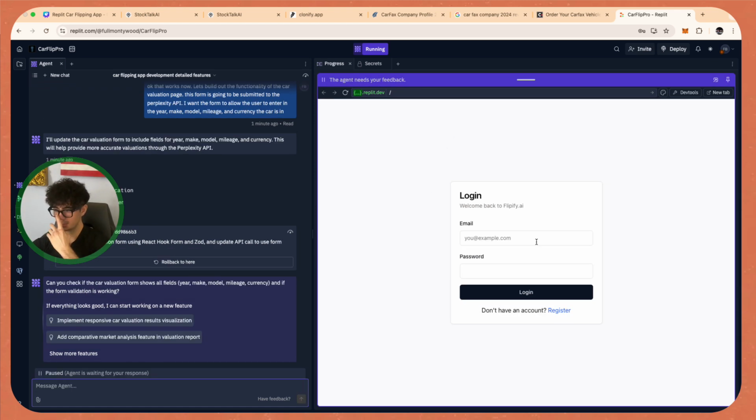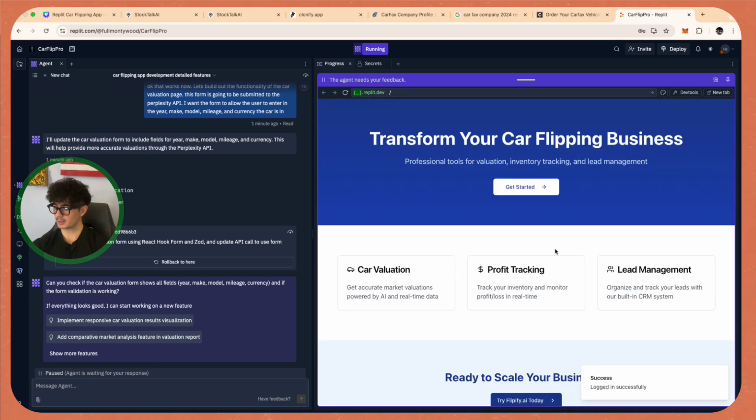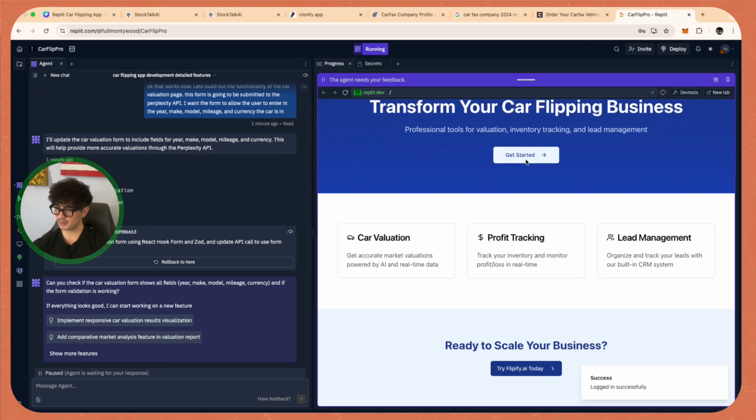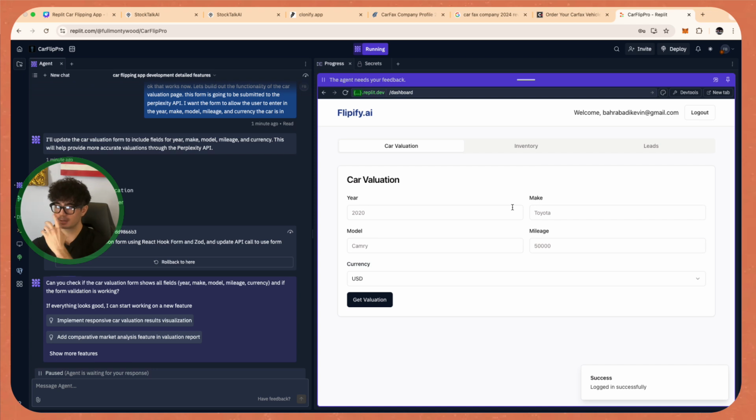Okay, so we just got that newest update back. So now let's log in with that account that we built. Okay, so now that we're back in that same account, we can go to the car valuation. And so now we got a much better looking form. And the one thing that it doesn't have yet is the differentiator between kilometers and miles. So that's our last update. So we're just going to say, allow the user to select between kilometers and miles in the mileage section.